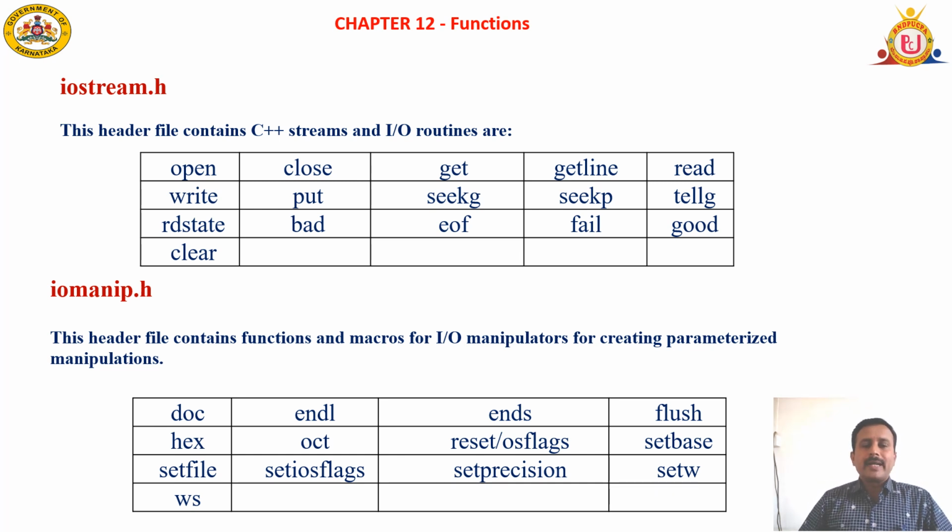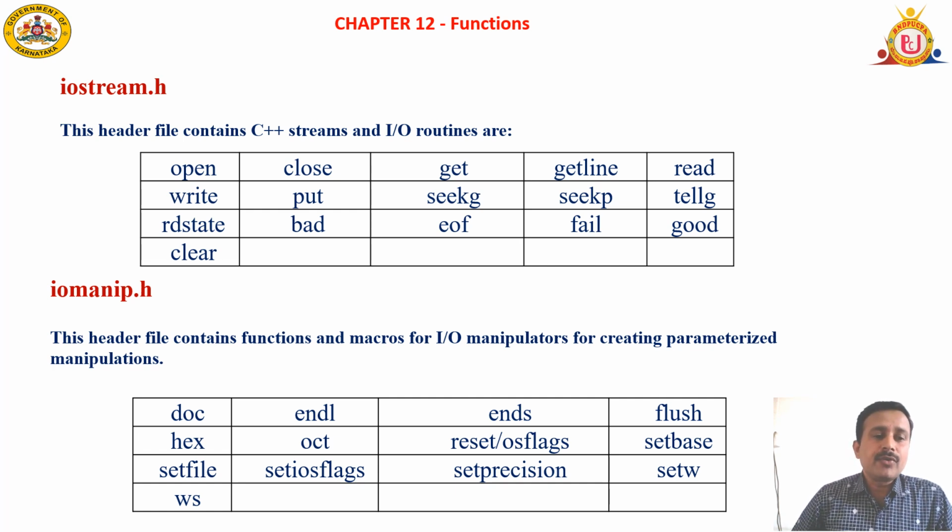Generally, while writing a C++ program, that is an object oriented program, we'll use this header file to accept the data and to give the result to the outside world, like get, put, and manipulators like seekg, seekp, tellg, tellp, clear function, opening a file, closing a file. To perform all these functions, we use the iostream.h header file. So this library helps us to include all these functions.